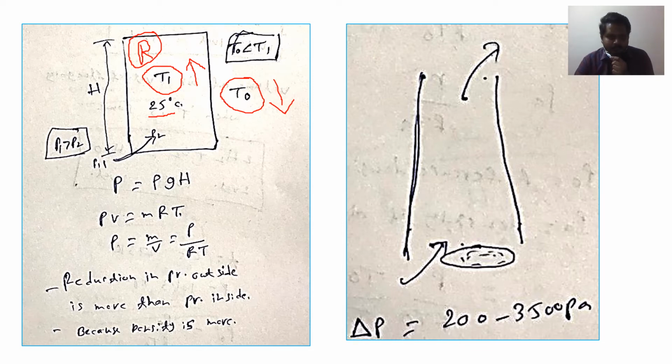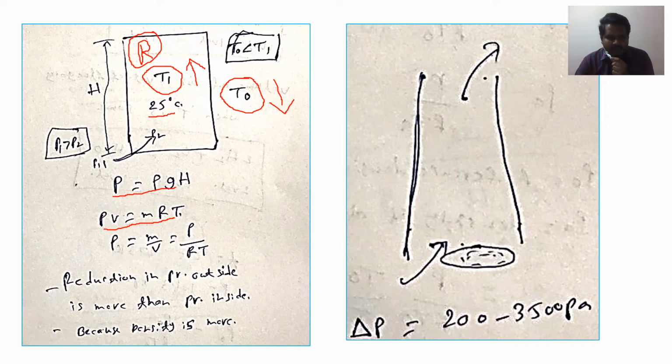Now, we know that P equals rho g h, and also we know that PV equals mRT. This equation we can write as m by V equals P by RT. Here m by V equals rho.